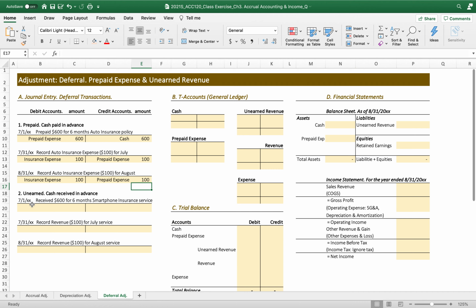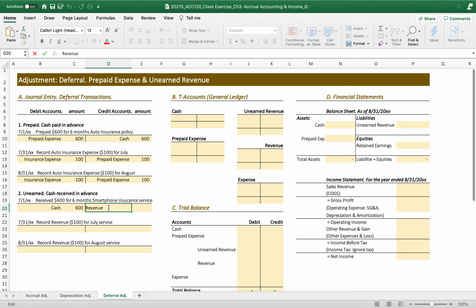Now, another revenue recognition. The smartphone company provides an insurance service by receiving $600 for 6 months coverage. So the company received this $600, but it's not revenue. It's not revenue at all. Why? Because the company hasn't delivered the service yet. So it is unearned yet.